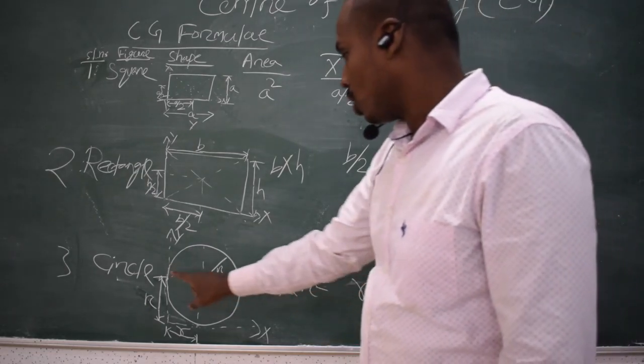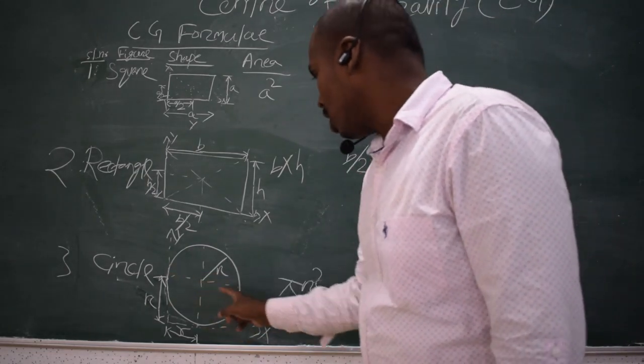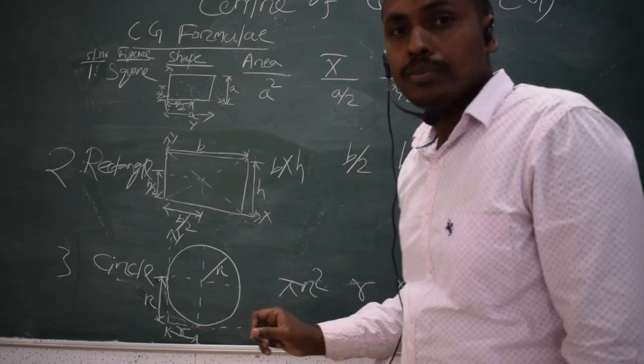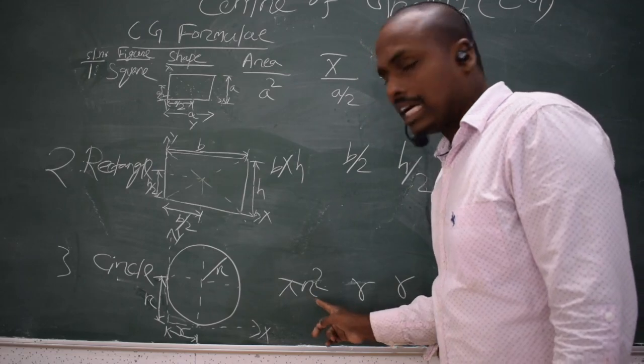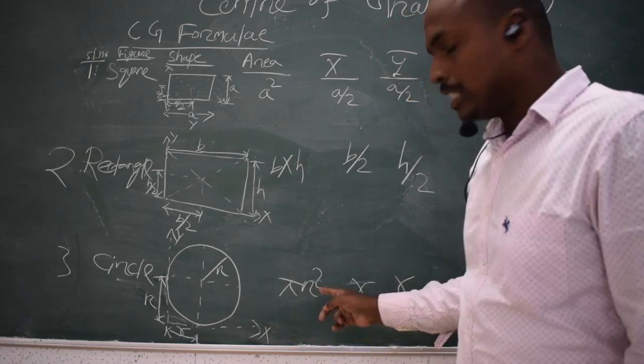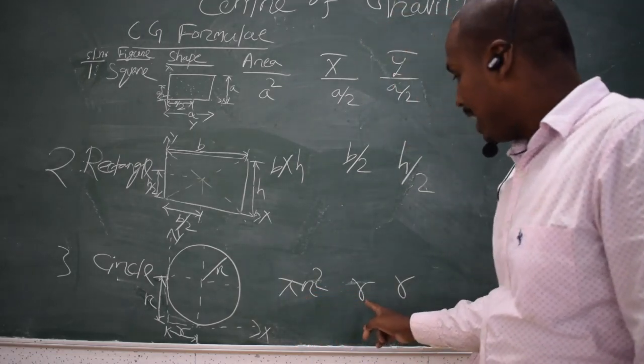Similarly, for a circle we will find the center of gravity coordinates, the x coordinate and y coordinate. We know the area formula, pi r square or pi d square by 4.